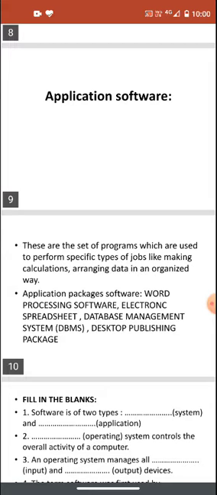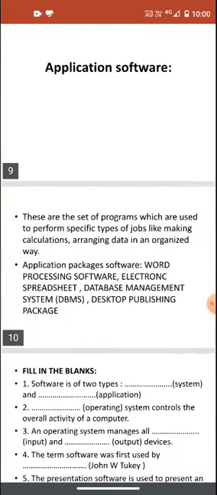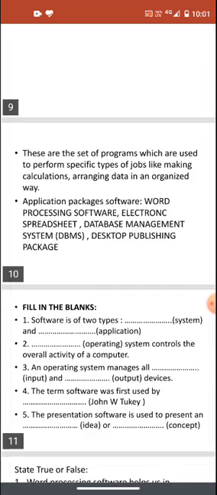Some application packages are word processing software, electronic spreadsheet, database management systems, and desktop publishing packages. Application packages are the software in which more than one software are compiled together. When more than one application software are compiled together, it becomes a package. An example is MS Office Suite. MS Office Suite is a package. When you open MS Office, you can see MS Word, MS PowerPoint, Access, Excel. They are the various software inside MS Office. So MS Office Suite is a package software.